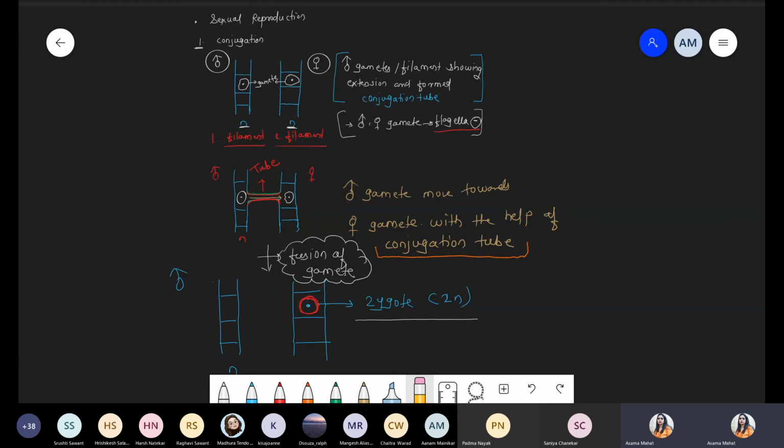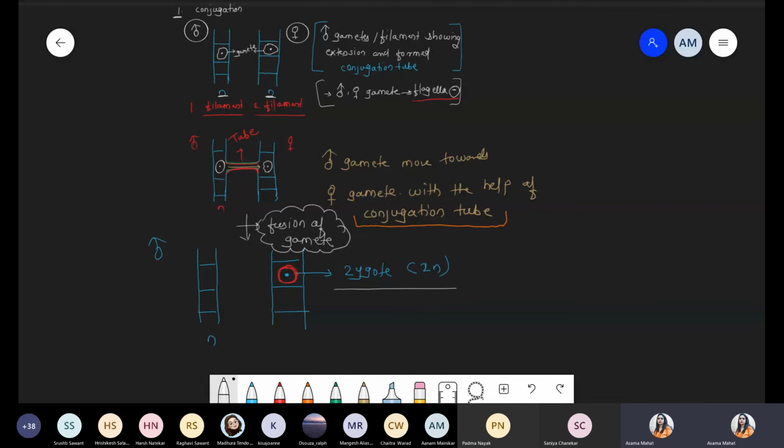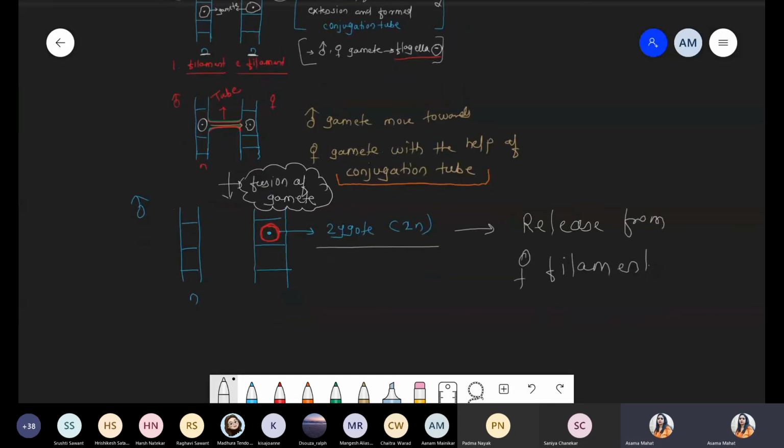Whatever the female filament is present, it consists of the typical structure, that is the zygote structure. Second scenario: once the zygote structure is formed, it is released from the female filament. The wall breaks, the cell wall and plasma membrane break, and the zygote structure is released.